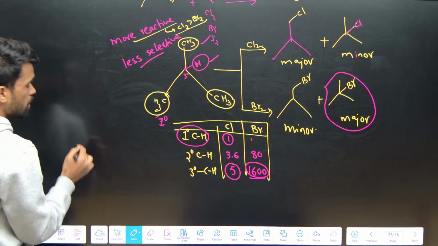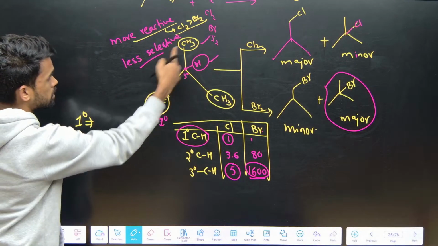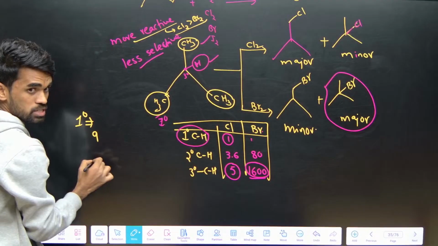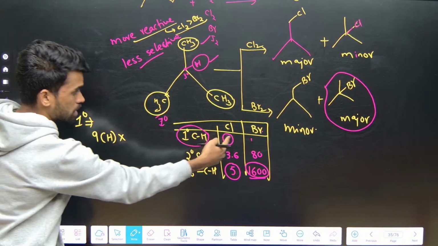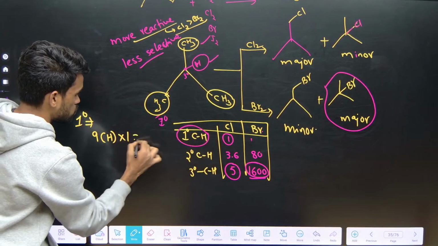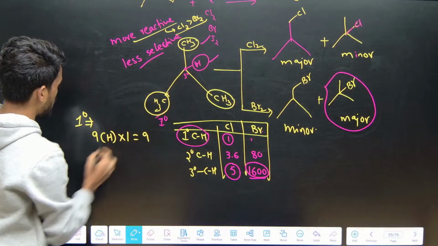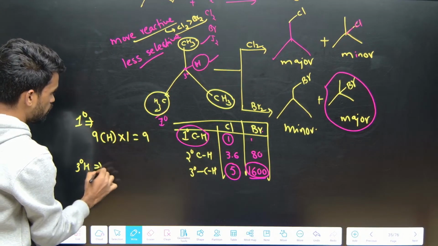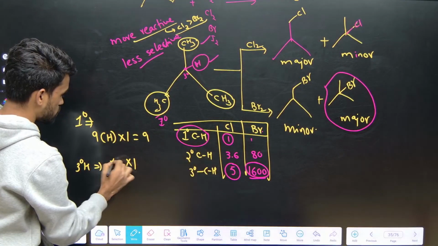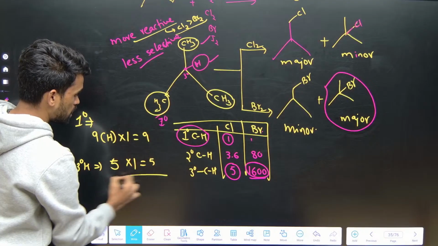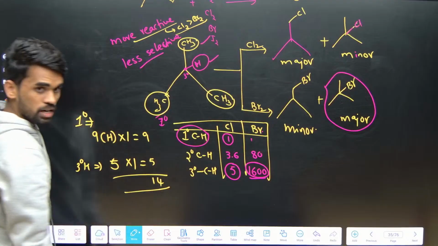See, how many primary hydrogens are there in the given compound? 9: 3, 3, 3. Nine primary hydrogens, each one can react one time, and since reactivity is 1, you will get 9. I am doing percentage here. Now how many tertiary hydrogens are there? 1. What is its selective reaction here? 5 times, so you will get 5. So the total addition is 14.